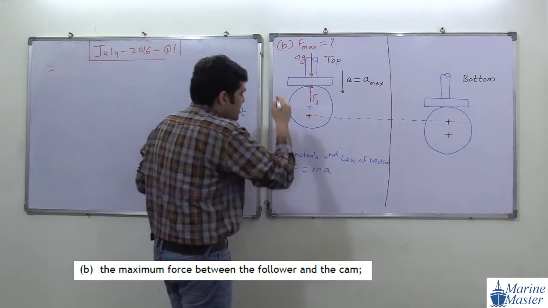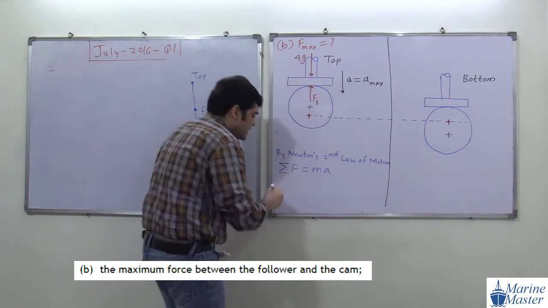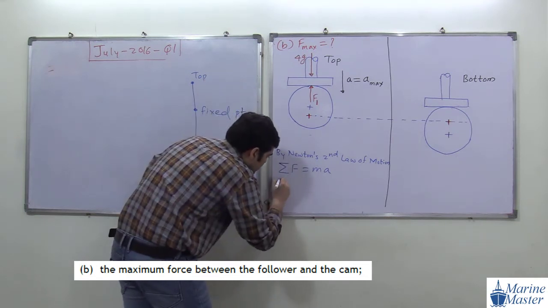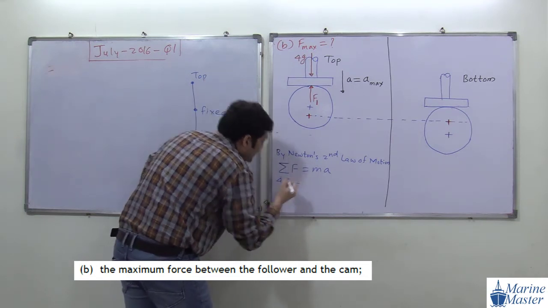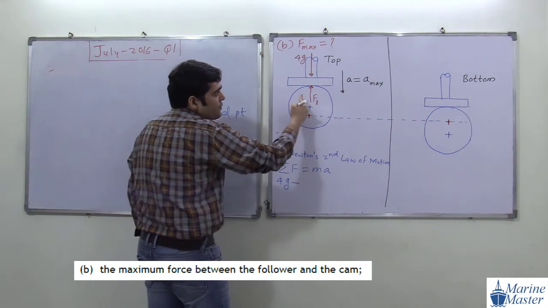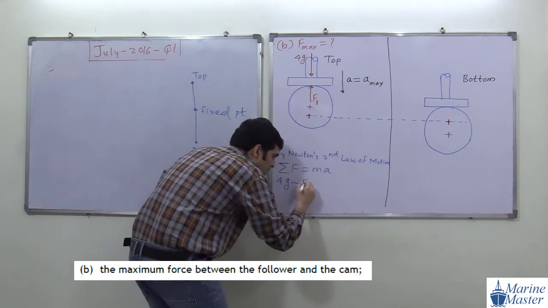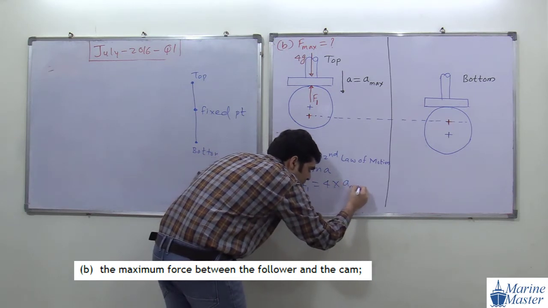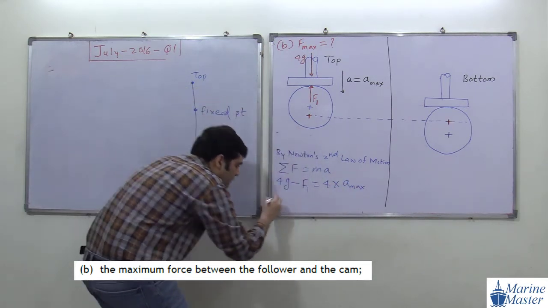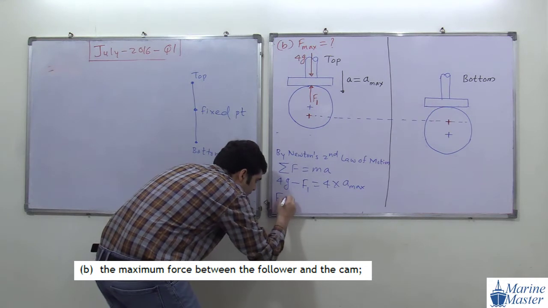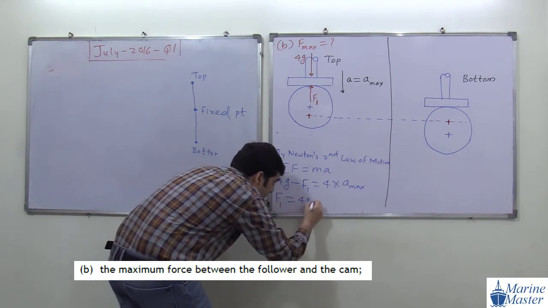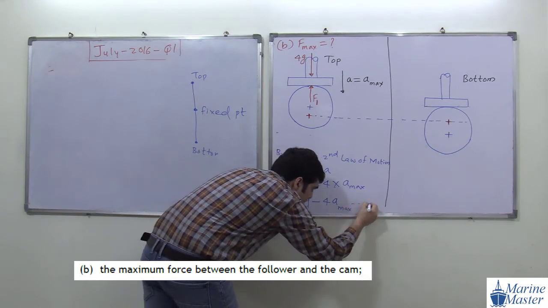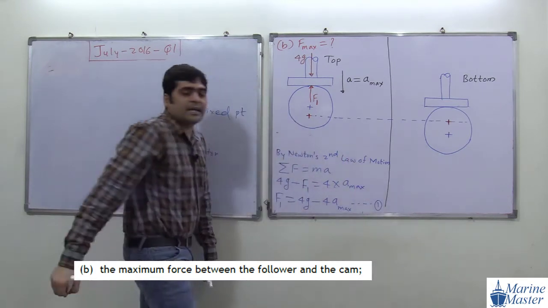So here this 4g is in the direction of acceleration, so positive 4g. Try to see the scenario here. 4g minus F1, upward, opposite to it, is equal to 4 times acceleration. Acceleration is a max here. 4 into a max. So F1 will become 4g minus 4 a max. We will call it equation 1.